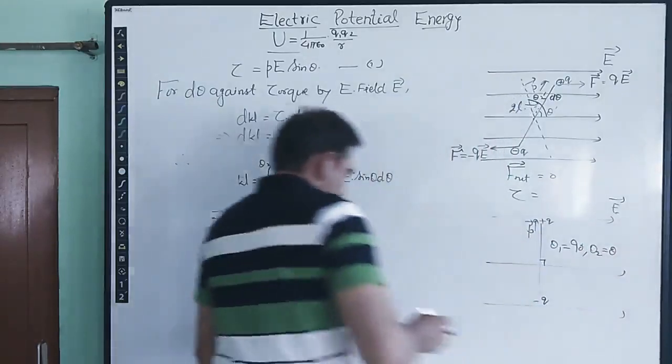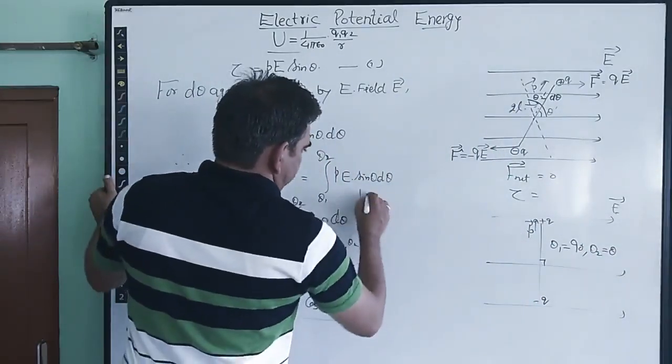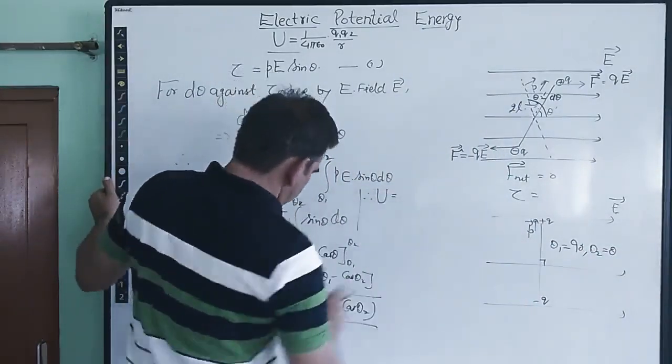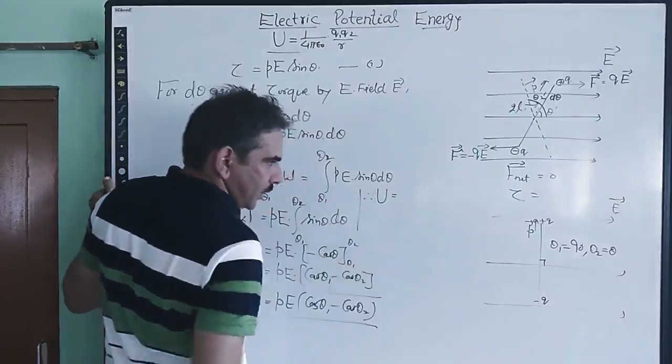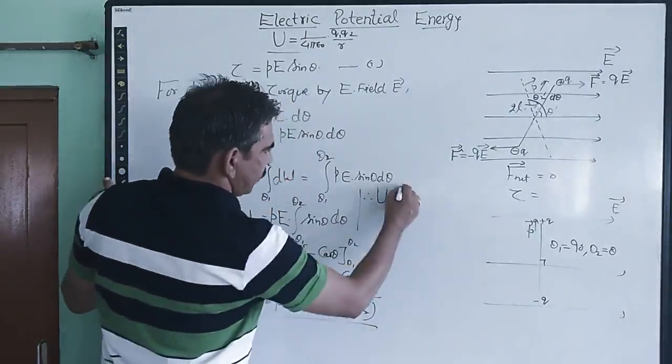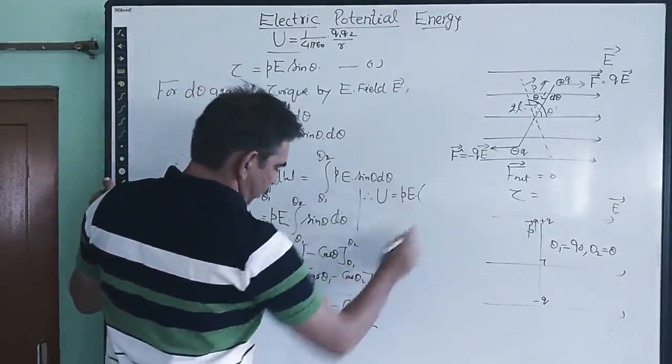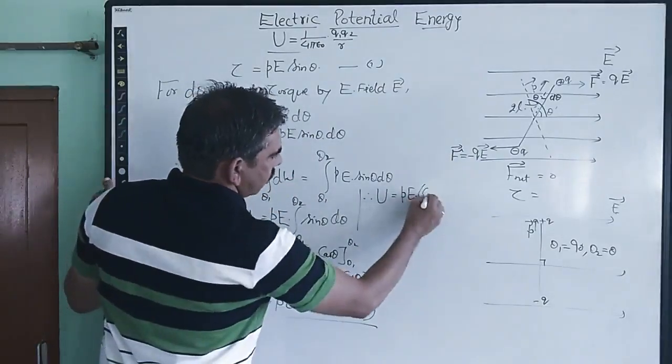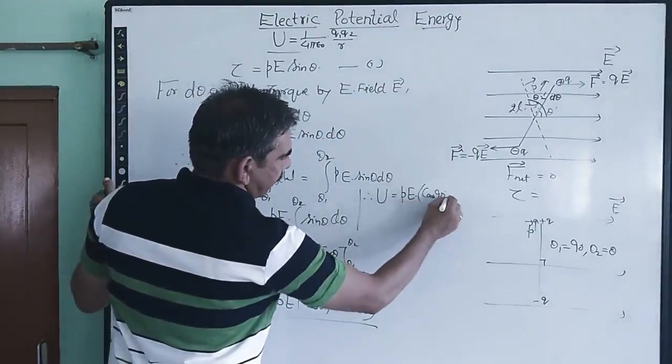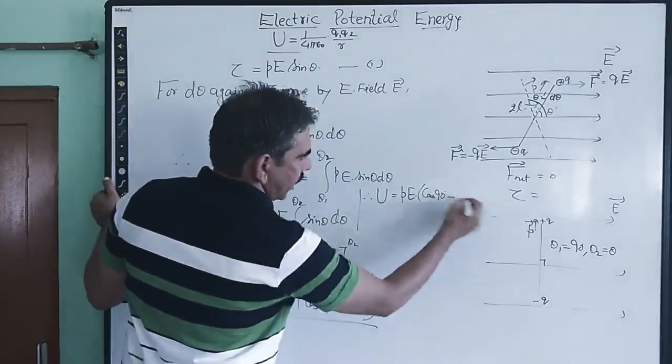In this special case, the potential energy is given by P into E into cos θ1, which is cos 90, minus cos θ2, which is any angle.